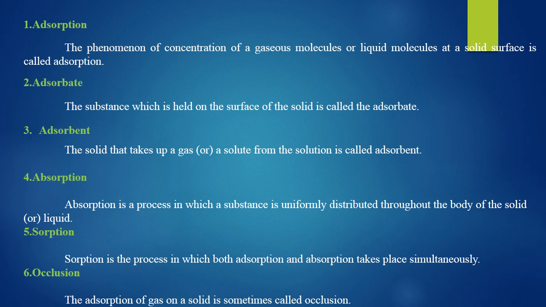The best example is in our classroom: when our class teacher rubs the board, the chalk particles are adsorbed on the duster surface. That is an example of adsorption. The duster is the adsorbent, and the chalk particles adsorbed on its surface are the adsorbate. This process, carried out only at the surface of the duster, is called a surface reaction.